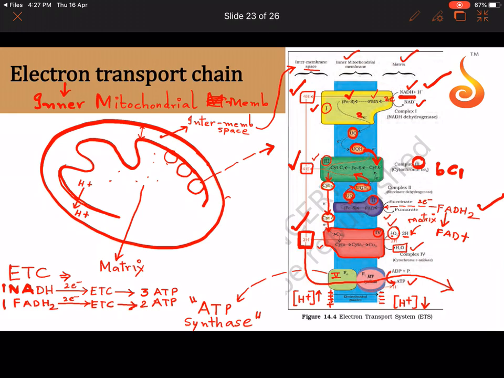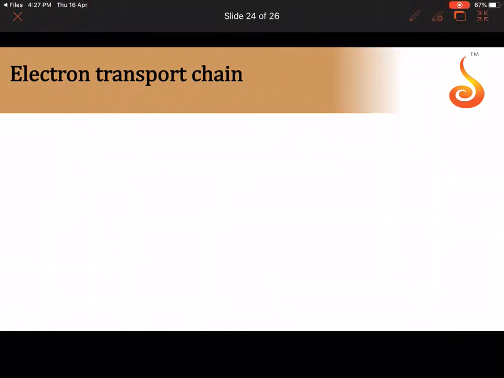In the previous slide I told you the rule: through the electron transport chain, because of the flow of protons through the ATP synthase, one molecule of NADH can synthesize 3 ATPs, and one molecule of FADH2 can synthesize 2 ATPs. So let us write that here. Through the electron transport chain, one NADH can produce 3 ATPs and one FADH2 can produce 2 ATPs. This was something we had already discussed.